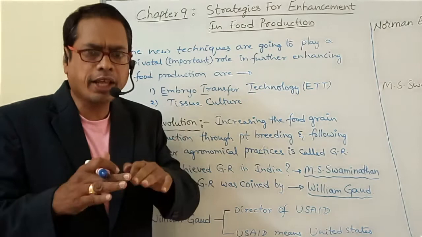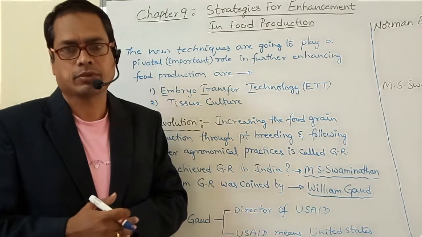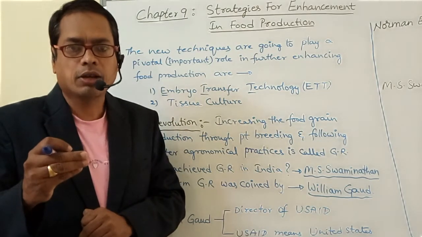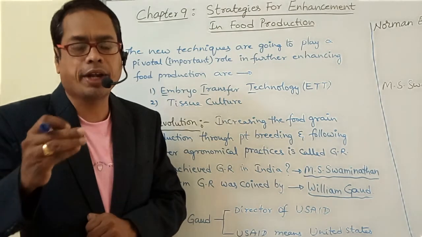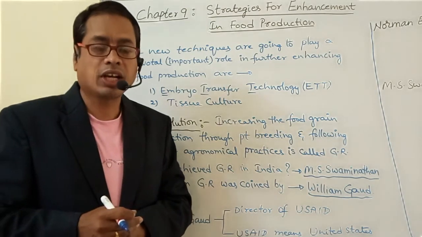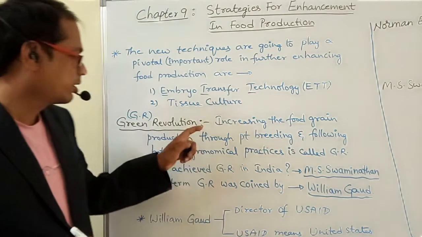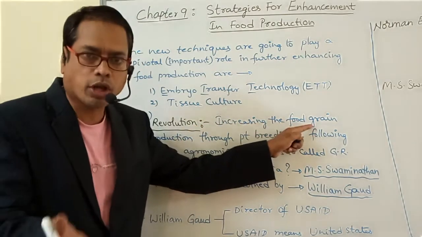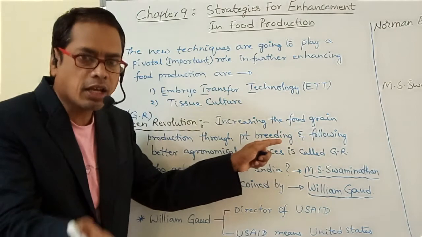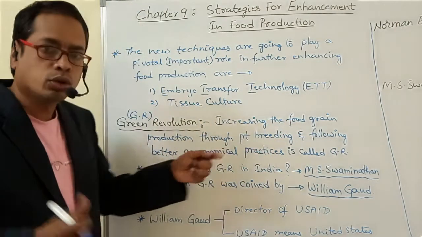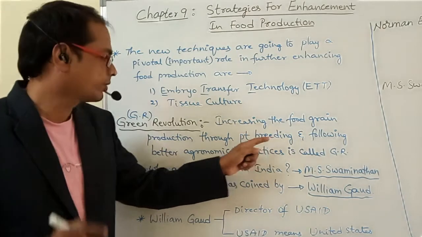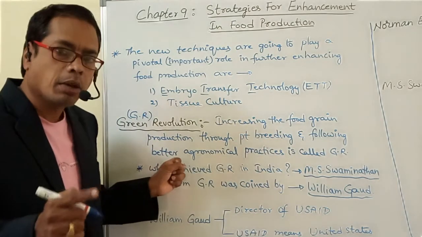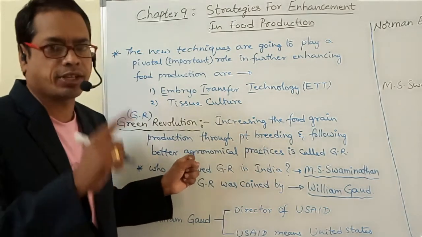By plant breeding it is possible. That means more yield can be produced through plant breeding. So green revolution means increasing the food grain production through plant breeding. Breeding means crossing. And by following better agronomical practices.